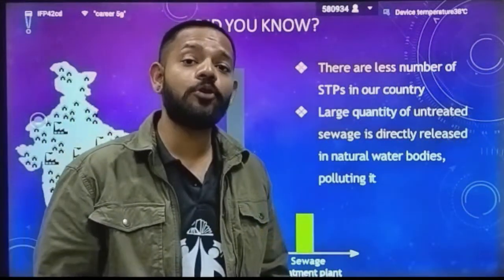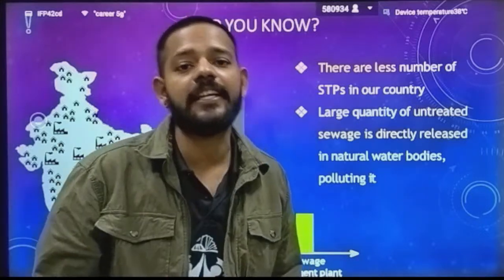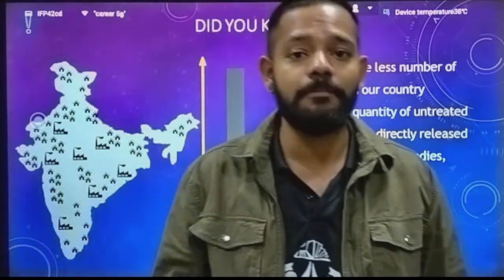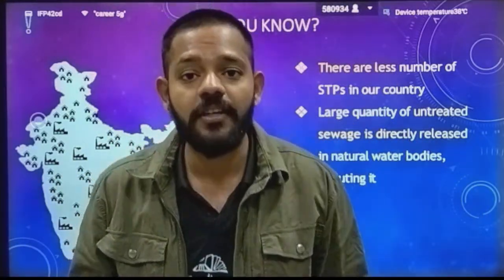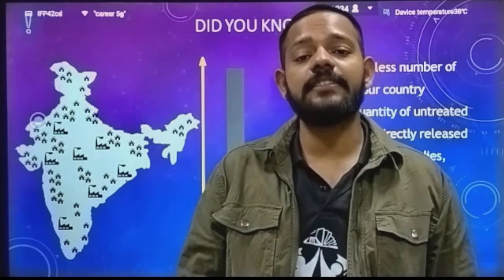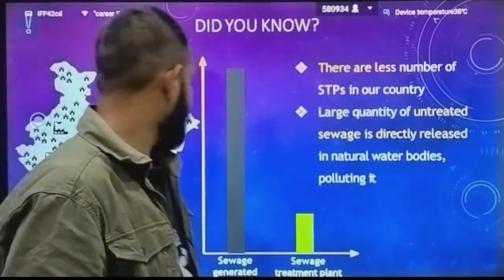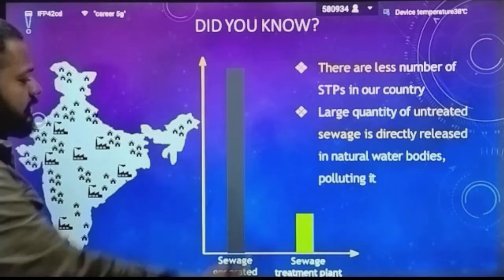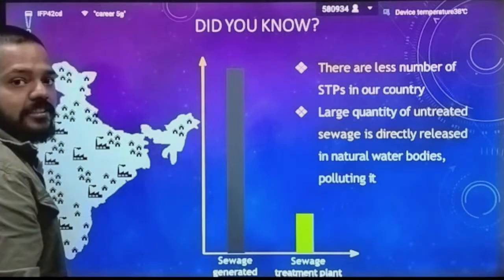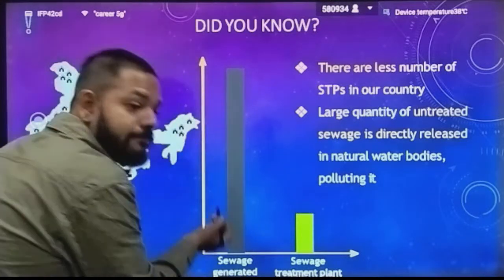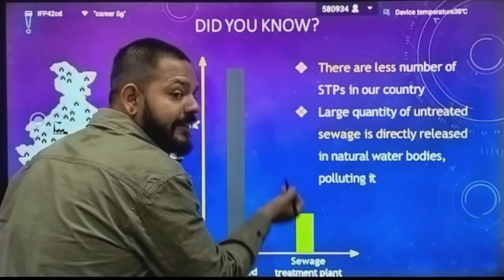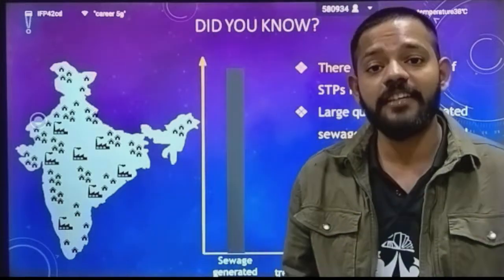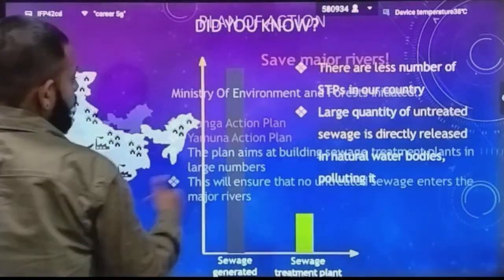We directly put the waste inside these rivers, and these rivers get polluted because in India there is a very small number of STPs, sewage treatment plants. We directly pour the sewage water inside these rivers, and these rivers get polluted day by day. Okay, so this is sewage generated in India, and this is the sewage treatment done in India. See the difference in this graphical representation. This is the sewage generated by India, and this is the sewage treatment done by India in sewage treatment plants. That's why these large holy rivers are getting polluted day by day due to water pollution.